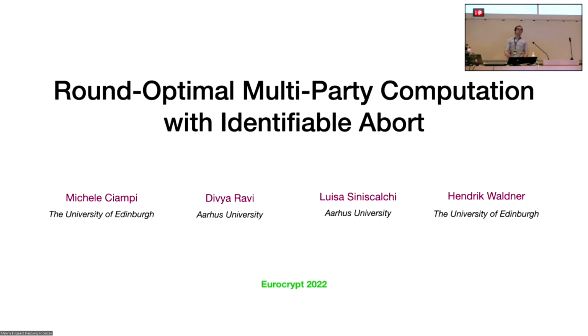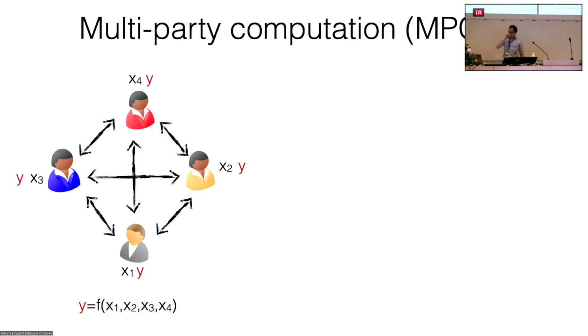So this morning we learned that quite often we don't really want round optimality, so this is another talk about round optimality. And from Sophia, we also learned that broadcast is expensive. So we do round optimal MPC with broadcast in this talk. In particular, the setting we are going to consider is the setting where there is dishonest majority.